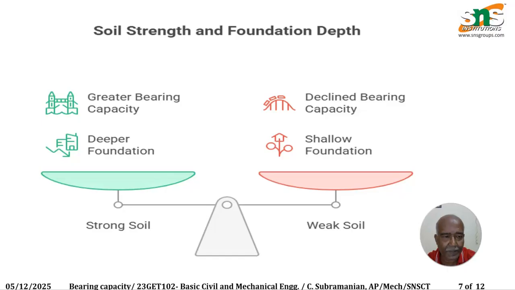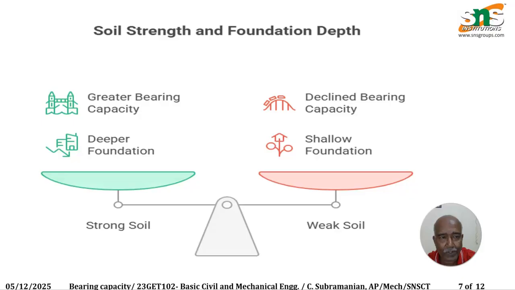For greater bearing capacity, we must have deeper foundations. If you take bridges, they must have deeper foundations, such that they can bear a large amount of weight of the two pillars itself. Also, declined bearing capacity can have a shallow foundation. Here not much load will be added, but there will be a slope. So in weak soil you can have shallow foundations, but in strong soil you must have a deeper foundation itself.